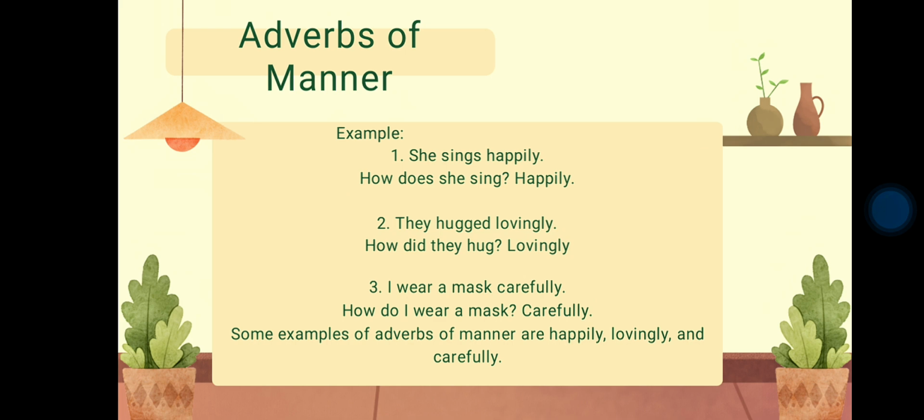How does she sing? Happily. Number two, they hug lovingly. How did they hug? Lovingly. I wear a mask carefully. How do I wear a mask? Carefully.